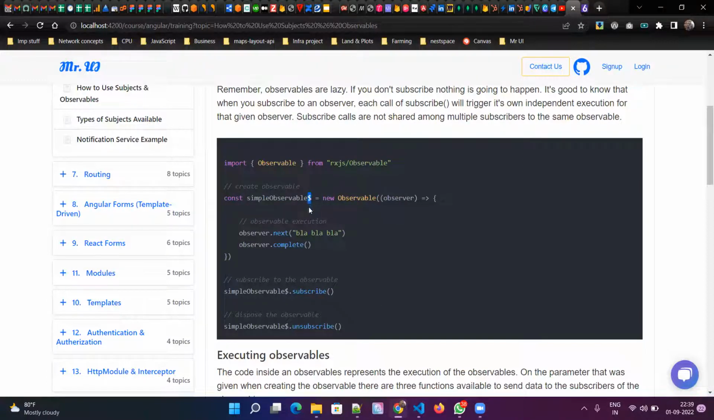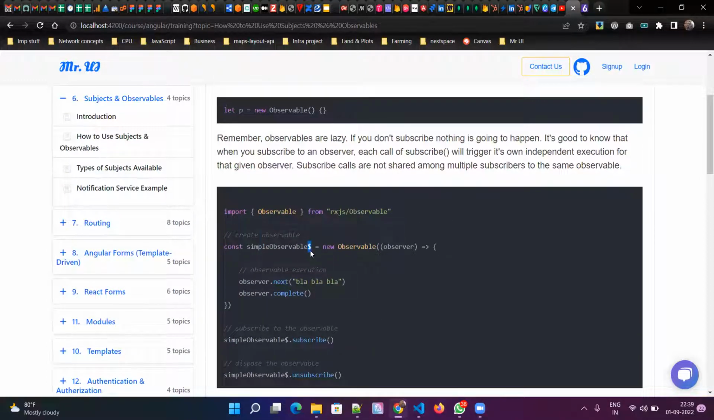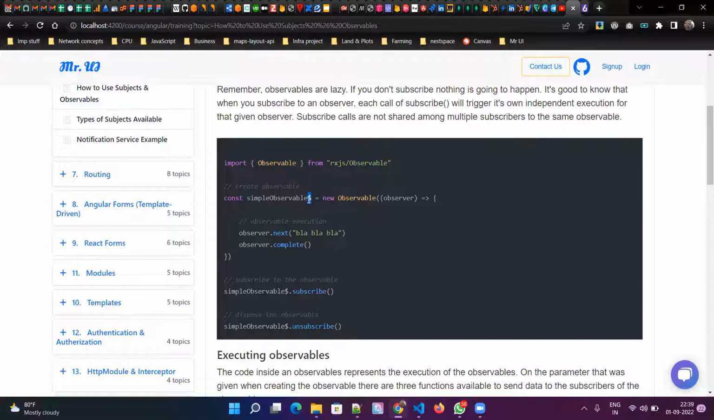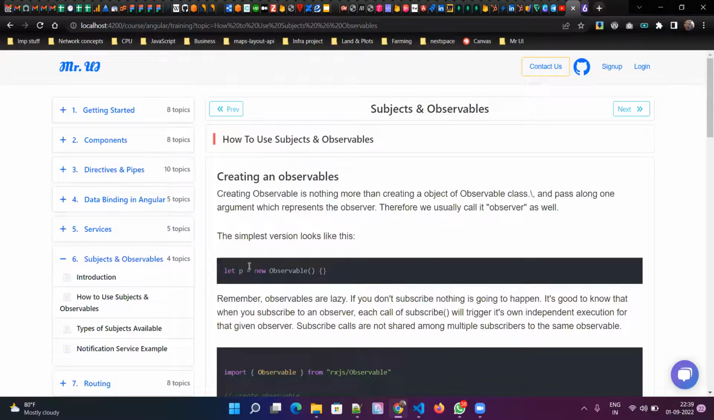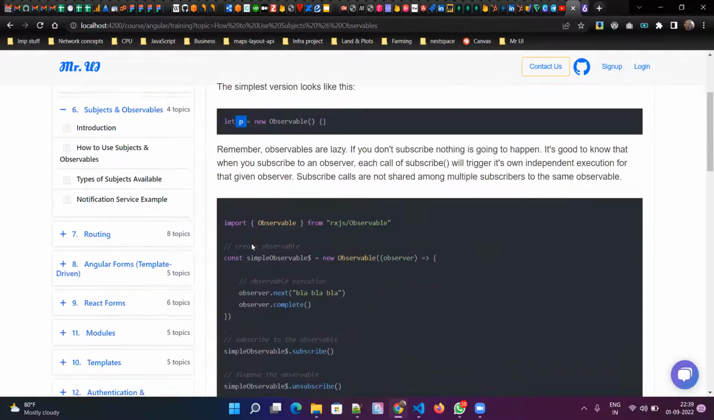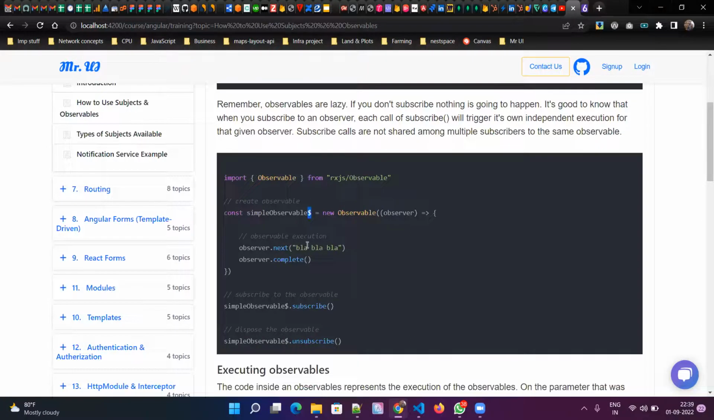Normally, observable variables are represented with this dollar symbol. It doesn't need to be this way, but if you put a dollar symbol, then when you are working on your application, you'll come to know by looking at it, okay, this is an observable. Okay, this is just an indication by putting the dollar symbol at the end of the variable name. It has nothing to do with the syntax. So if you just put p also, it will work, or if you put x also, it will work, but if you put the dollar symbol, this is best practice.